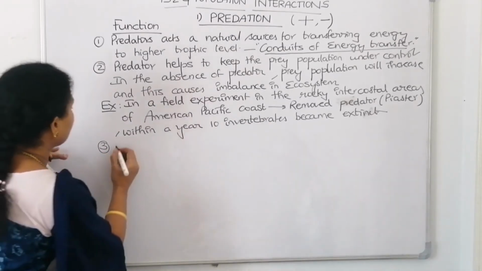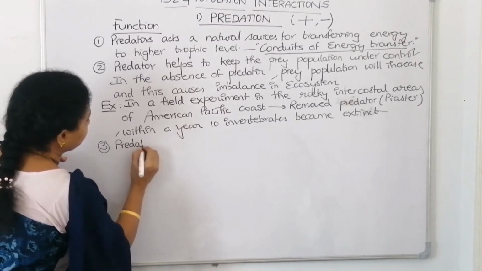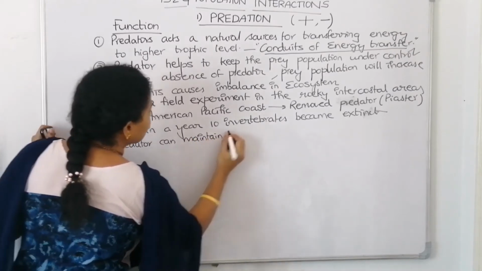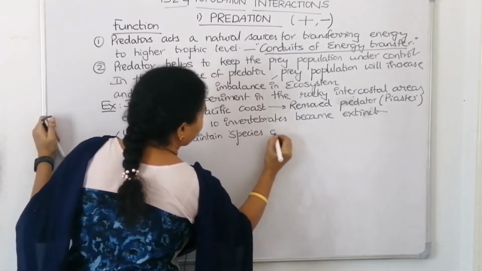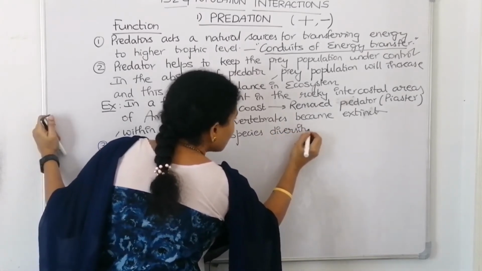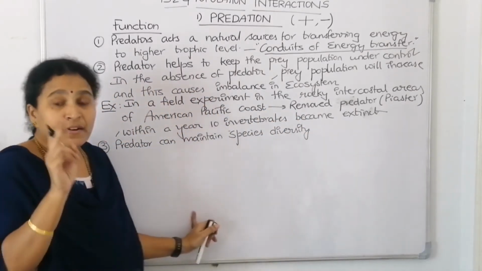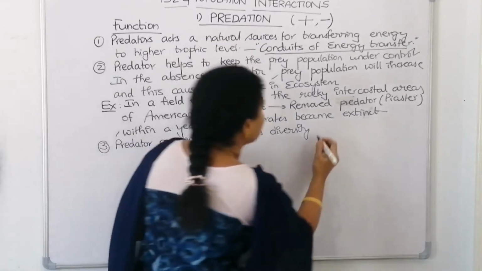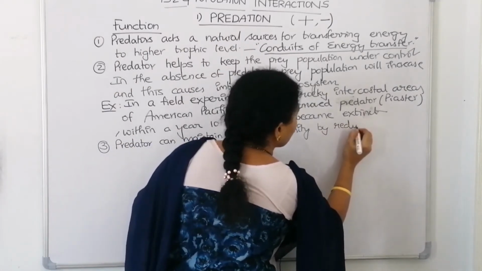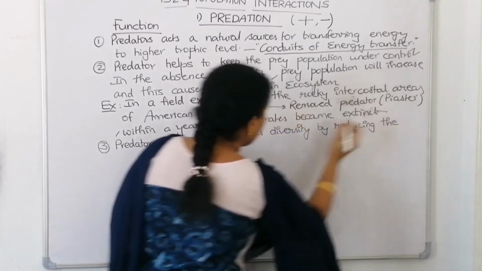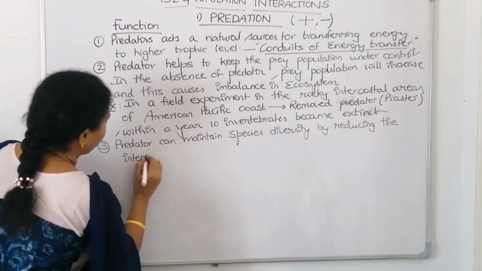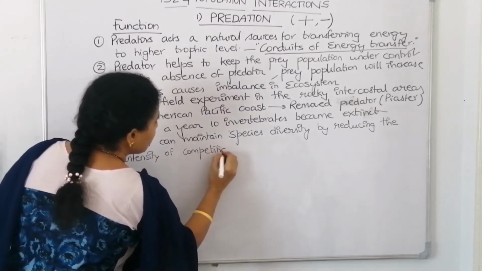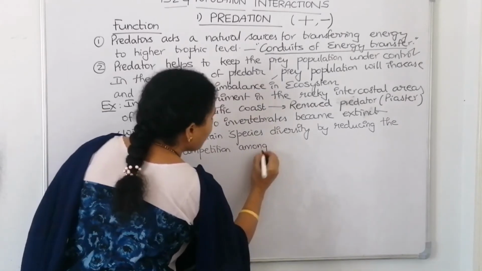So the next function we can tell, predator can maintain species diversity. How does the predator maintain species diversity? By reducing the intensity of competition among the prey species. It maintains the species diversity by reducing the intensity of competition. By reducing the intensity of competition among whom? Among the prey species.